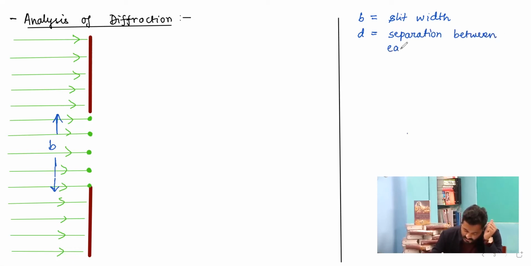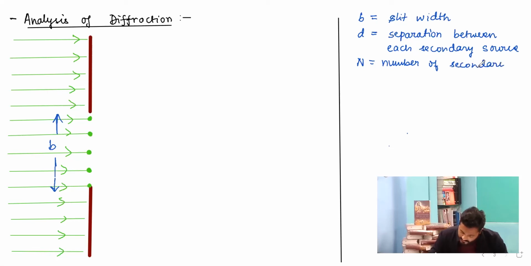This is the separation between each secondary source or wavelet. The capital N is the number of secondary sources. So these aspects must be kept in mind.